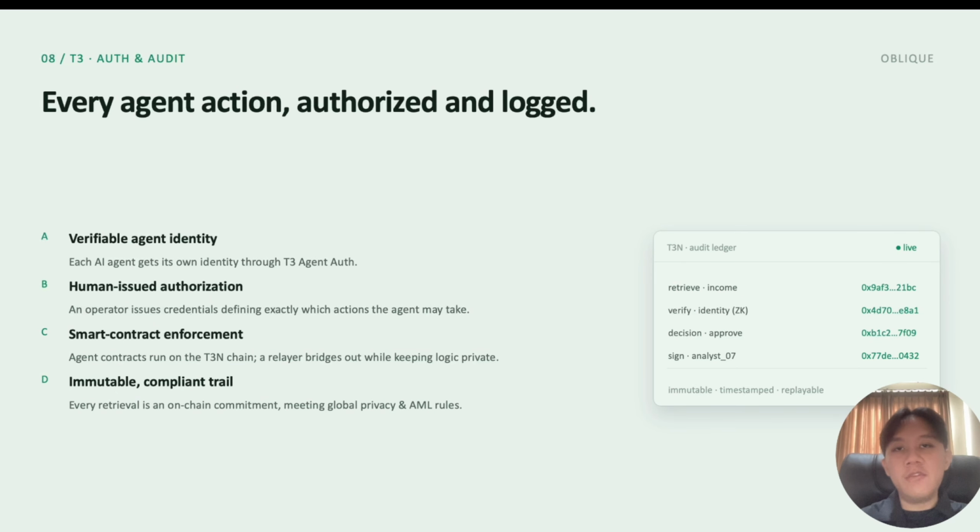For compliance, every agent has a verifiable identity. Its permissions are issued by a human operator and enforced by a smart contract. Every retrieval and decision is recorded as a timestamped cryptographic commitment, creating an audit trail that regulators can actually verify.